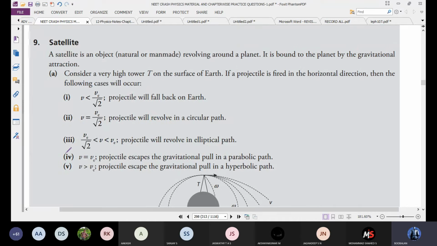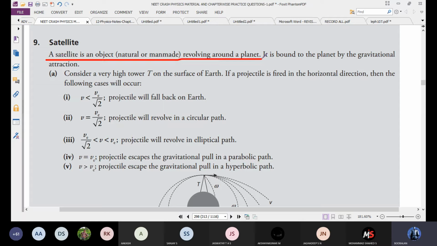Okay. So today's topic is satellites. There are two categories: one is GSLV, another one is PSLV. First of all, what is a satellite? A satellite is an object, whether natural or artificial, revolving around a planet. It is called a satellite. Take a note.